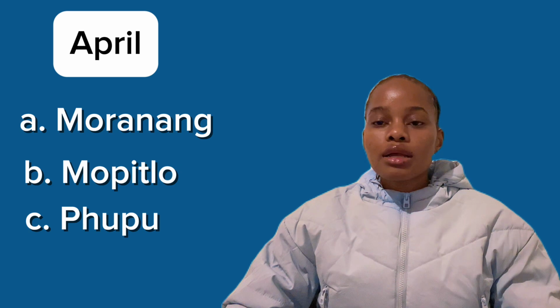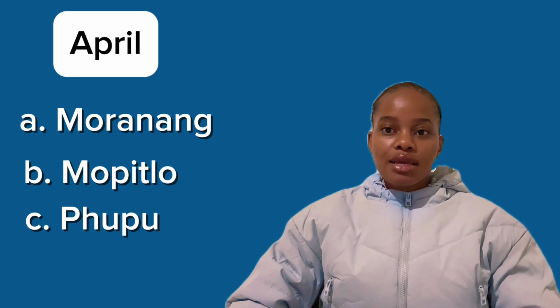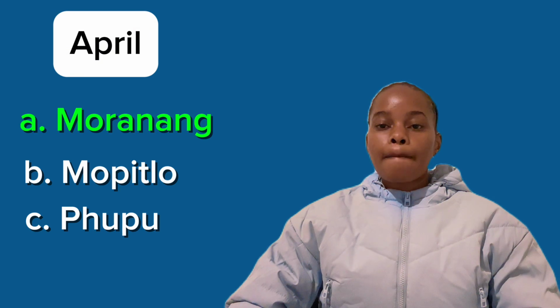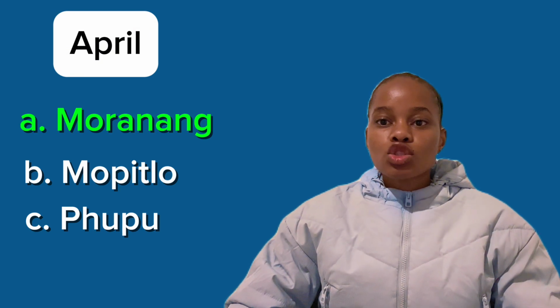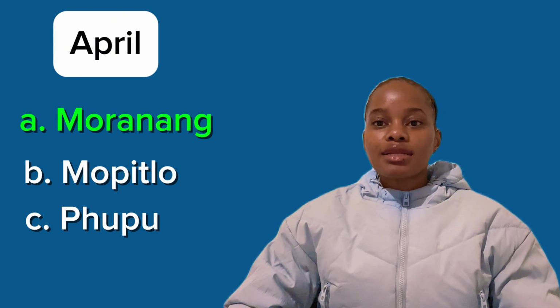So the next one we have is April. What is April in Sepedi? Is it A, Moranang, B, Mopitlwe, C, Phupu? So the correct answer is A, Moranang. April is called Moranang in Sepedi.